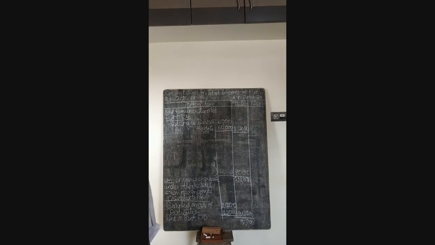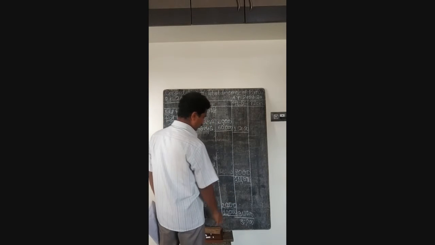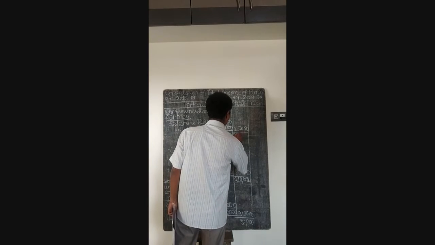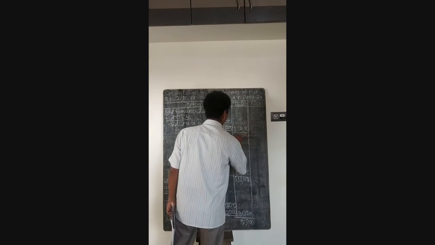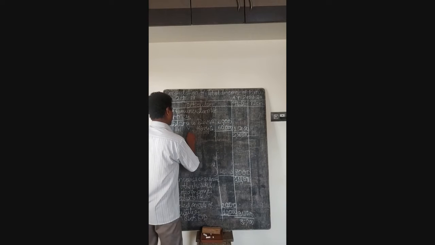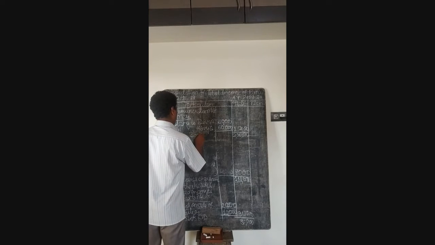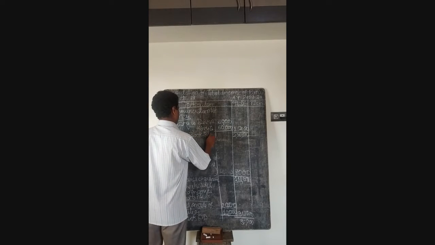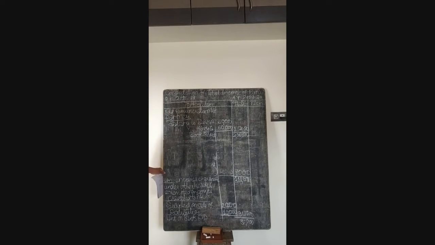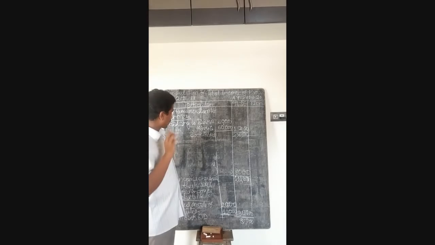So when you add rupees 1,20,000 to 80,000, you arrive at 2 lakhs. So this 2 lakhs is nothing but what we call the book profit. Now from the book profit we should deduct the remuneration which is allowable to working partners.